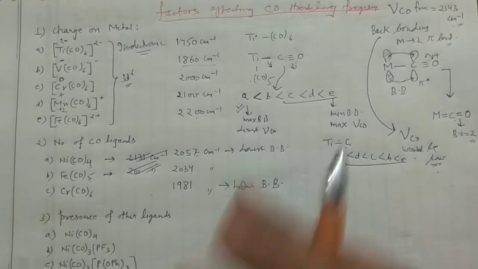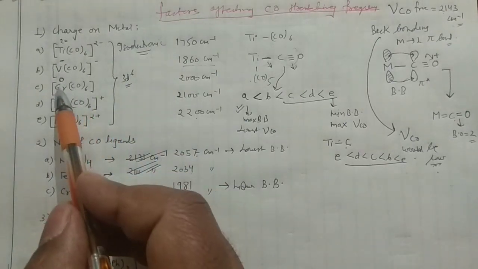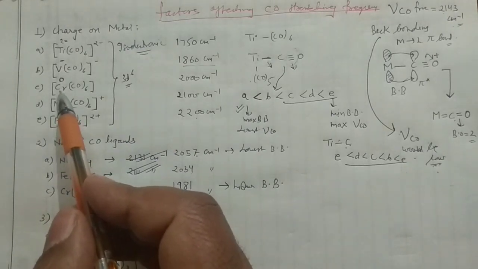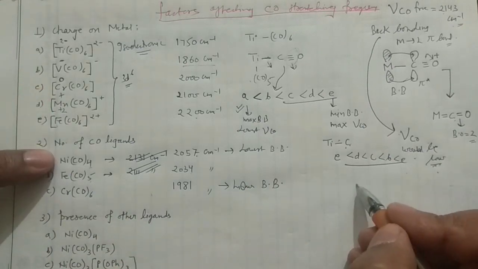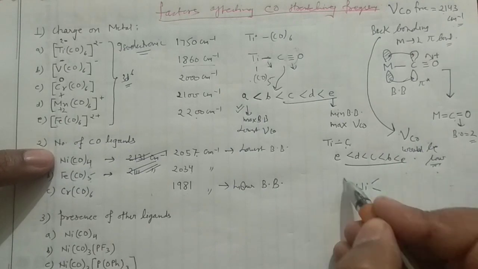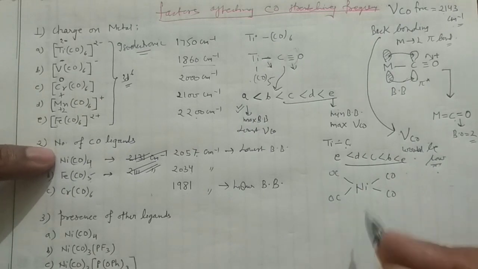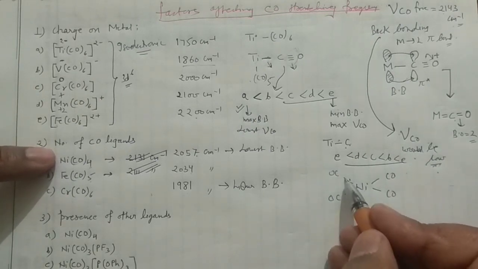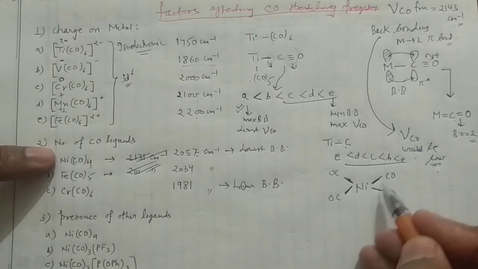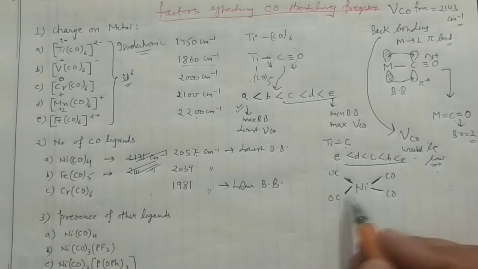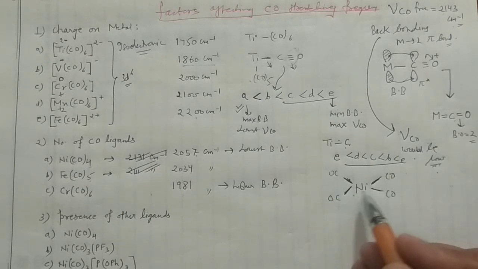How can I explain this one? Earlier I told you that when electron density is not there, back bonding would occur in that particular manner. Say this is your nickel and you are having 4 carbonyls, so I am giving you this kind of geometry. What will happen? It has formed the sigma bond. That means the carbonyl has donated electron density here. So when these 4 carbonyls donate electrons, they form the sigma bonds.